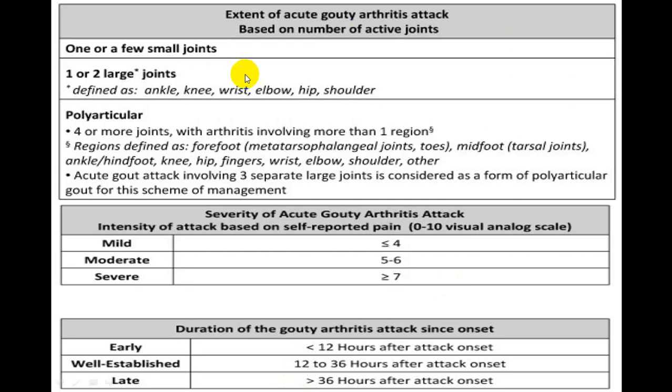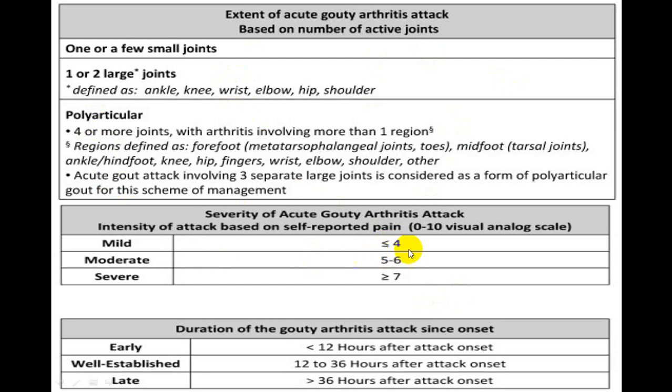Now how do you manage? So first you have to find out how severe it is. So that is by this particular chart. So you identify mild, moderate or severe, and depending upon that you decide regarding what treatment to be given. And this is the way you approach number of joints involved, polyarticular, and you try to label that as mild, moderate and severe.